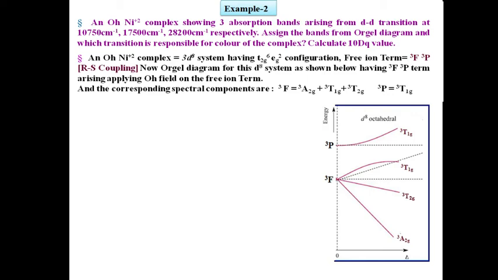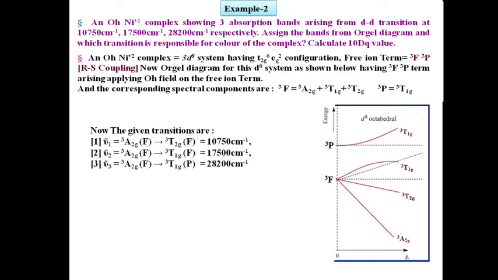The three transitions are: ν1 bar, 3A2g(F) to 3T2g(F), corresponds to 10,750 cm⁻¹; ν2 bar, 3A2g(F) to 3T1g(F), corresponding value is 17,500 cm⁻¹; and ν3 bar, 3A2g(F) to 3T1g(P), corresponds to 28,200 cm⁻¹, as shown in the Orgel diagram.